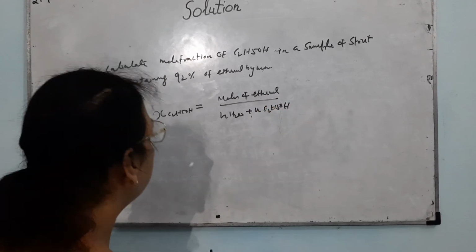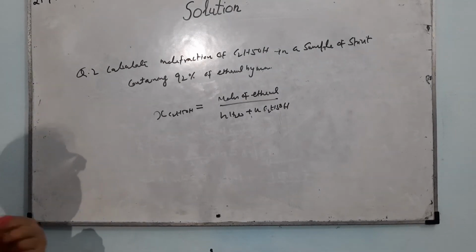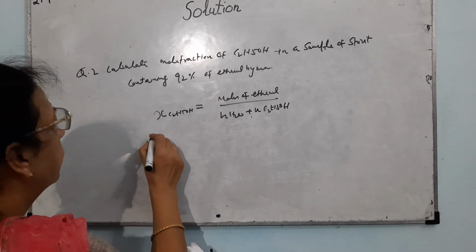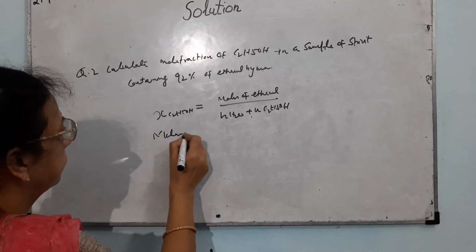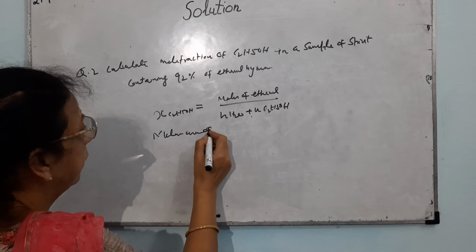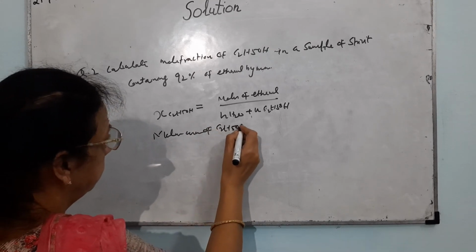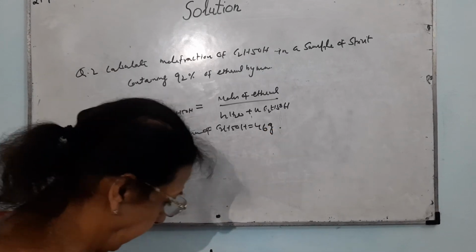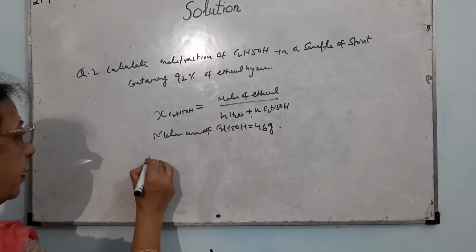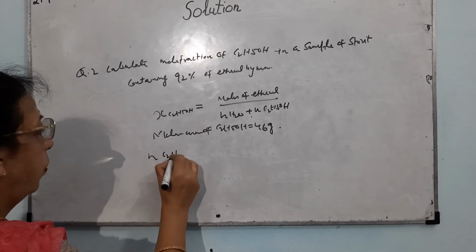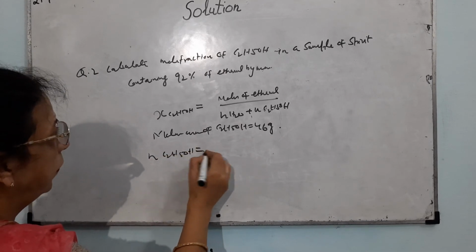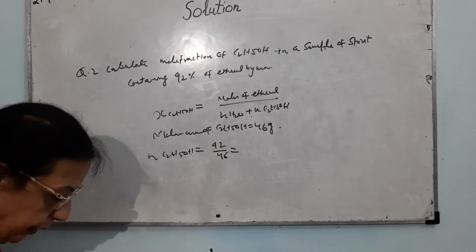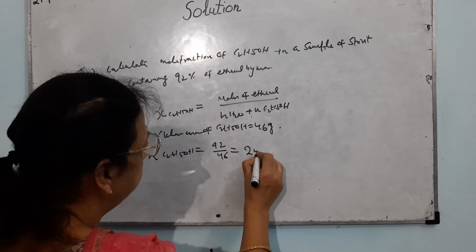Now first of all you have to calculate the moles of ethanol. First calculate the molar mass of ethanol, which comes out to be 46 gram. Now 92% has been given, so the moles of ethanol will be 92 divided by 46, which is 2 mole.